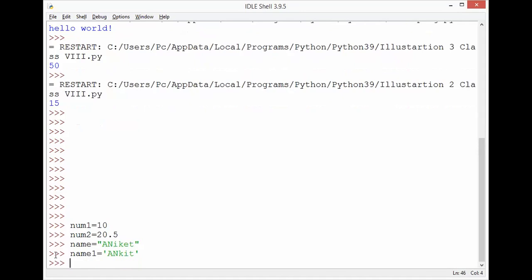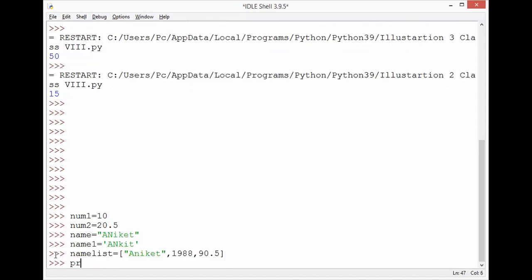Now these three are clear. We have to go for list. I need to make a list. So I'll make name2 as a list, or I'll write name list. I told you list starts with square bracket. I give square bracket. I'll save my name over here, Aniket, my date of birth 1988, and my marks 90.5. This is the example I have given.